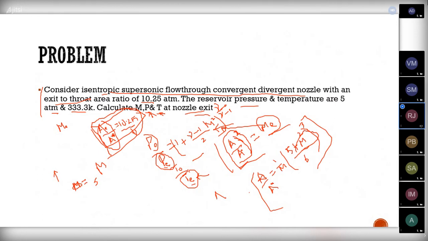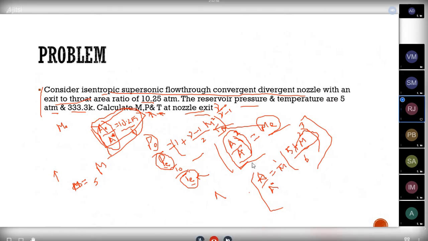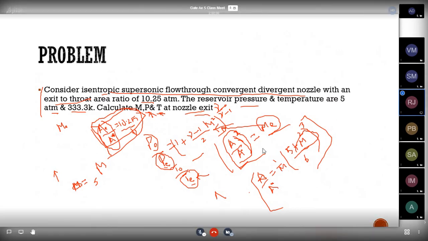For isentropic flows, for gamma equal to 1.3 we have separate tables, and for 1.4 we have separate tables. That I will show in our next class. I will show the gas tables, and how to use them we will be discussing. So this problem we will be solving in our next class by using the gas table.